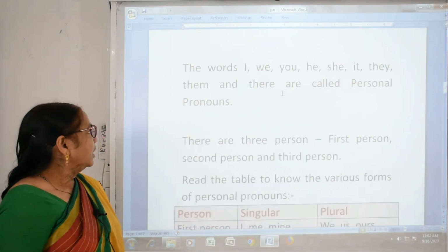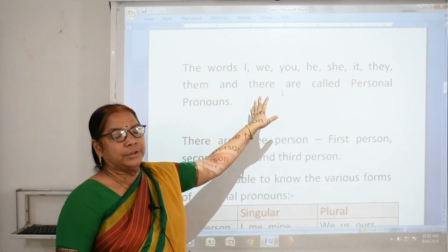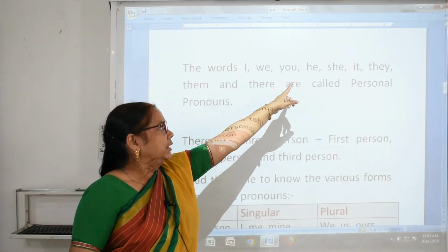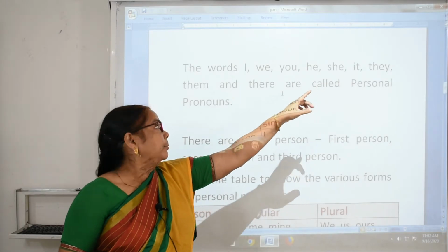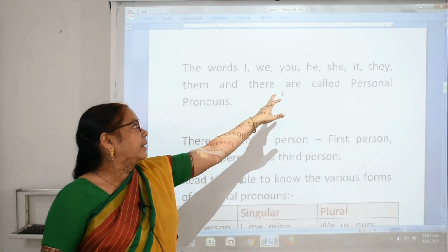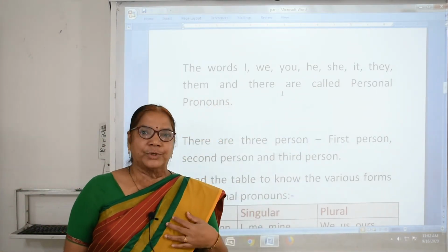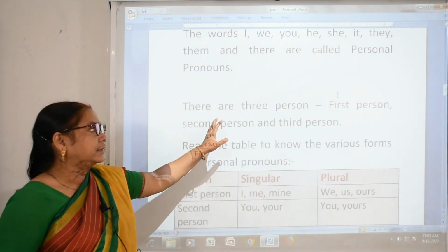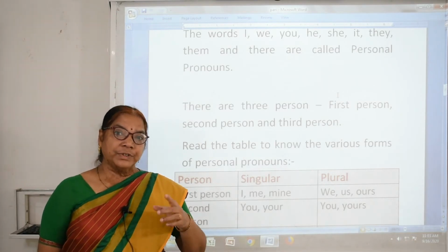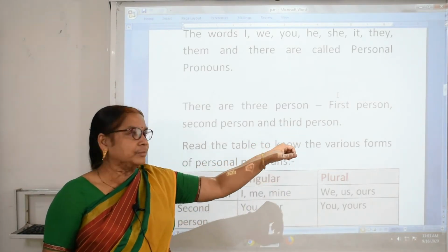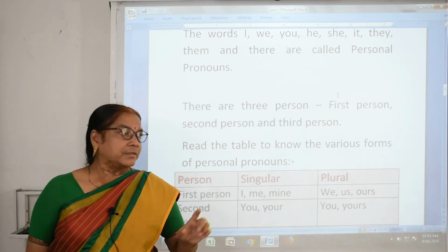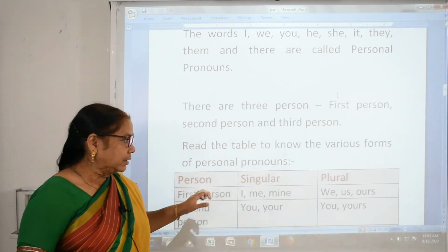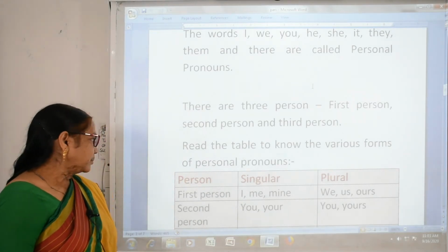Now the words used as personal pronouns: I, we, you, he, she, it, they, them and their are called personal pronouns. Now we will go into detail. There are three persons in personal pronouns: first person, second person and third person. We will see them with the help of a table.